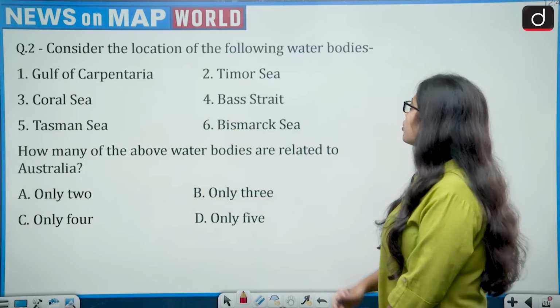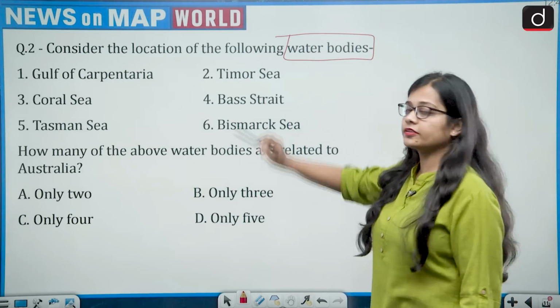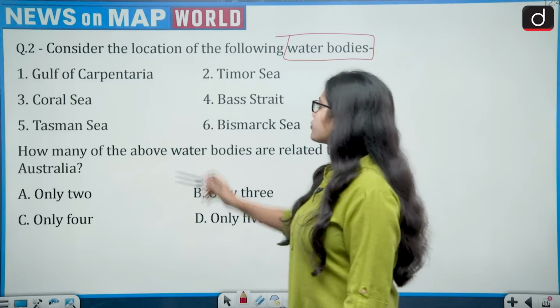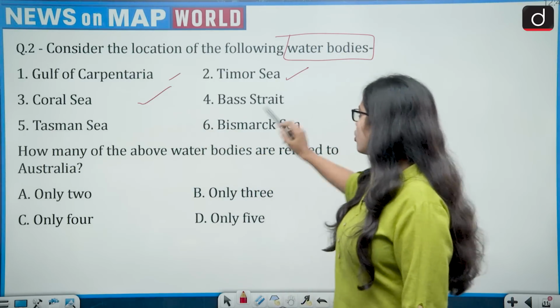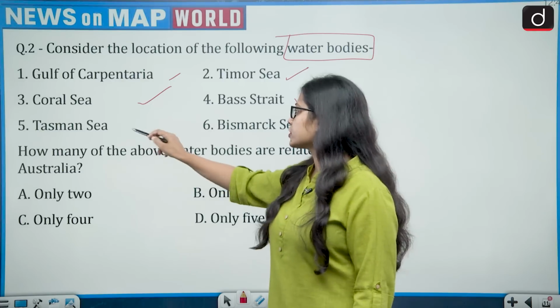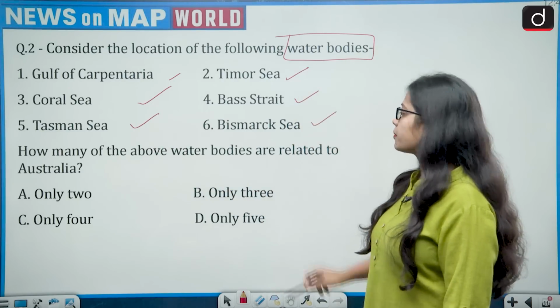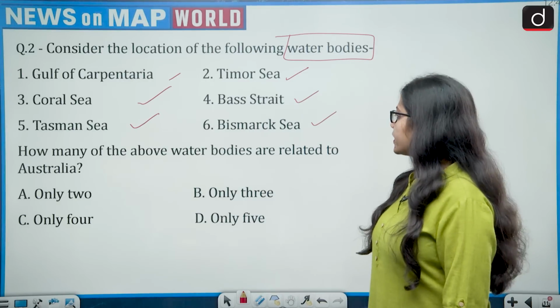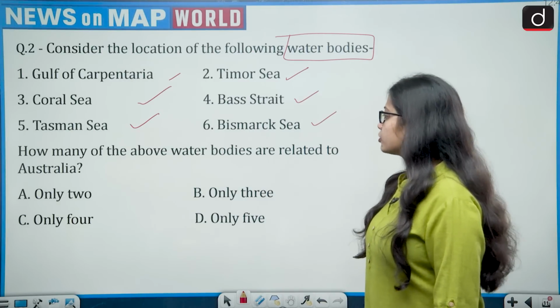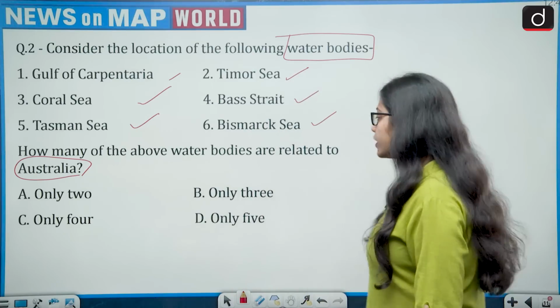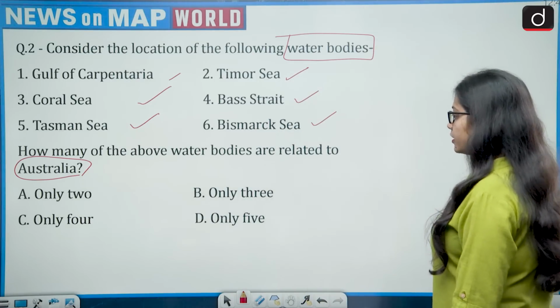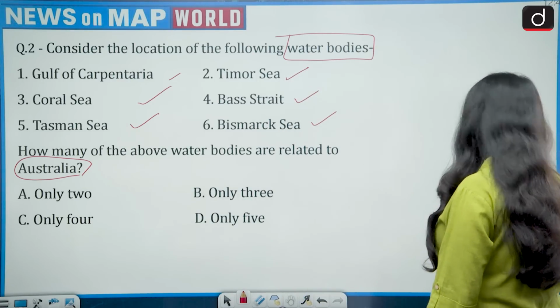Consider the location of the following water bodies. First, Gulf of Carpentaria. Second, Timor Sea. Third, Coral Sea. Fourth, Bass Strait. Fifth, Tasman Sea. And sixth, Bismarck Sea. How many of the above water bodies are related to Australia? So, how many are sharing their border with Australia? Only one, only two, only three, or only four? So, let's see.